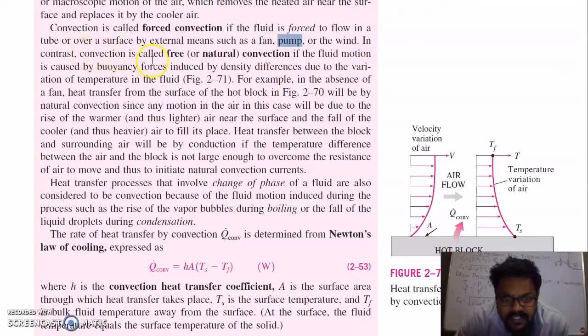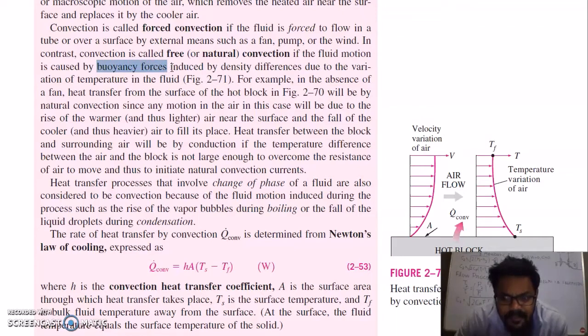In contrast, convection is called free or natural convection if the fluid motion is caused by buoyancy forces induced by density difference due to the variation of temperature in the fluid. So that is only due to buoyancy forces. That is natural convection, which we see in day-to-day life.